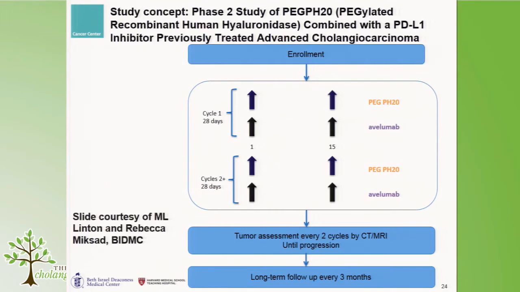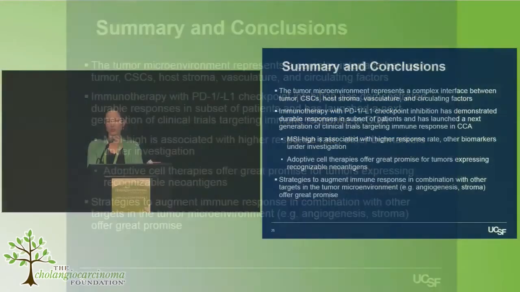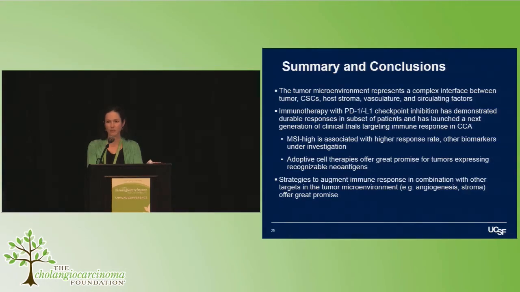So in the interest of time, I'll conclude with this summary: the tumor microenvironment represents a very complex interface, including tumor, cancer stem cells, host stroma, and vasculature, as well as circulating factors, and we certainly don't understand this interplay.